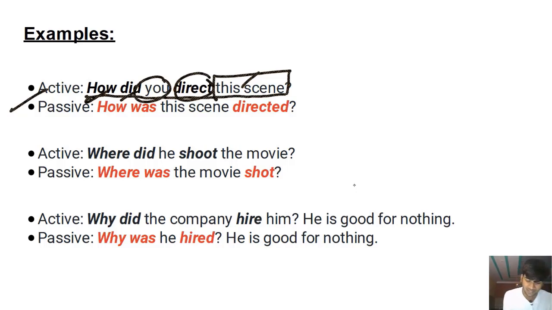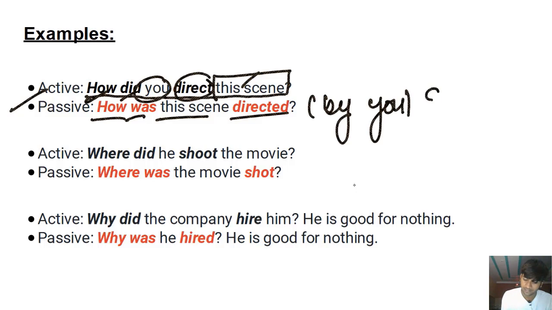I'll write the sentence in the passive voice. How the scene is a singular subject, right? So we'll use was with it. How was this scene directed? If you want to add the doer of the action, you can do that by you, right? You can do that.